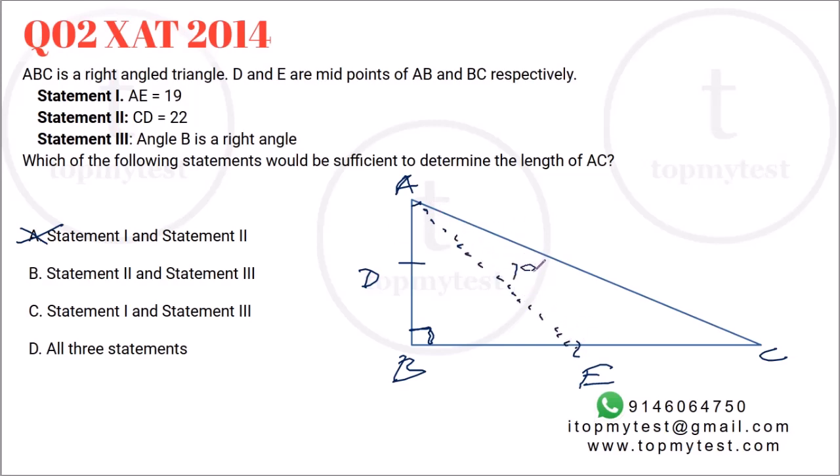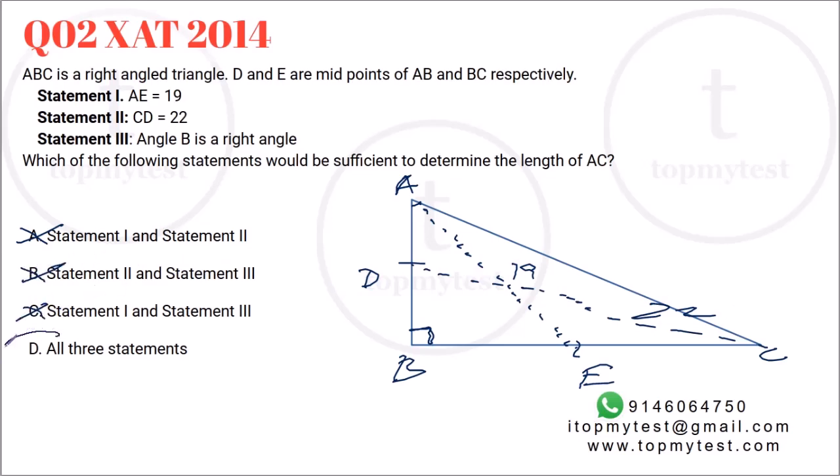Only by using this, I'll not be able to solve this. Right? On the other hand, if I give you only CD, I'll again not be able to solve this. Right? So individually B and C will also not be able to solve this.